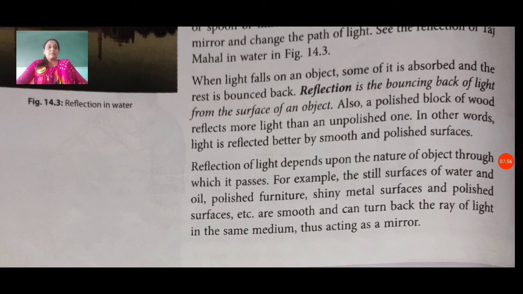For example, the surface of water and oil, polished furniture, shiny metal surfaces, and polished surfaces, etc., are smooth and can turn back the ray of light in the same medium, thus acting as a mirror. That means these kinds of things reflect light better because they are polished and smooth.